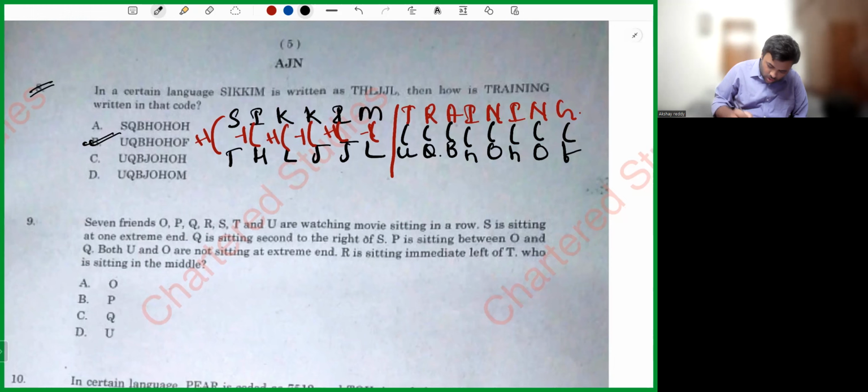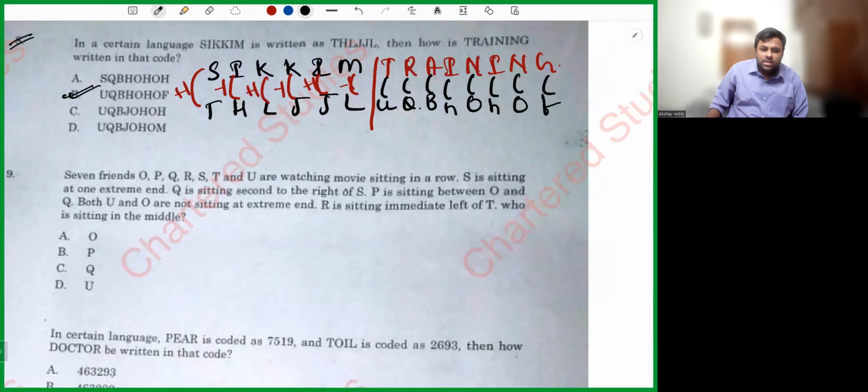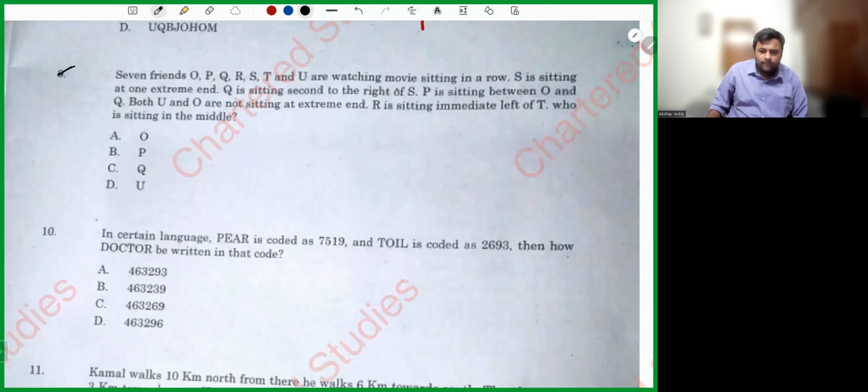Okay. Now, question number 9. 7 friends, O, P, Q, R, S, T, and U are watching a movie sitting in a row. S is sitting at one extreme end. Q is sitting second to the right of S. P is sitting between O and Q. Both U and O are not sitting at extreme end. R is sitting immediate left of T, who is sitting in the middle. That's the given question. Left, right.